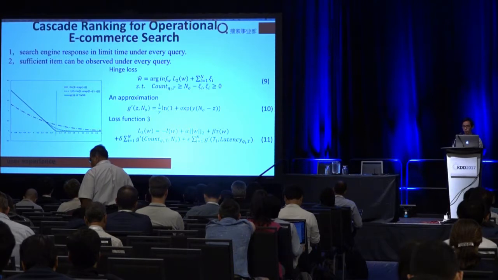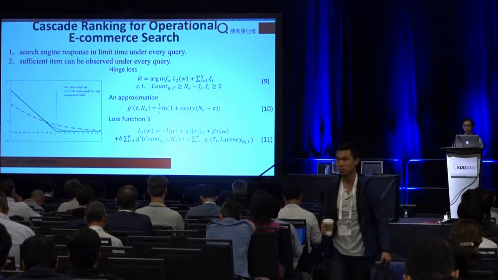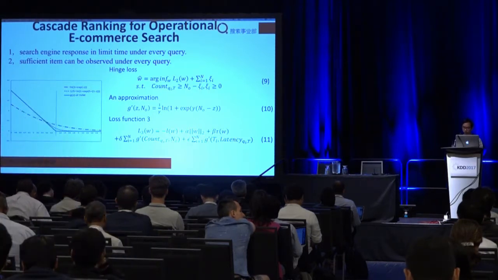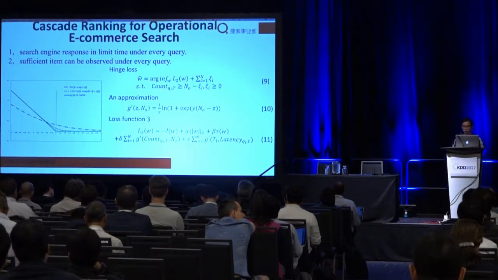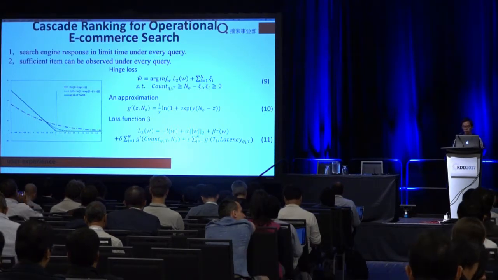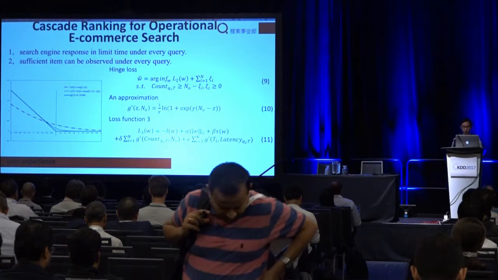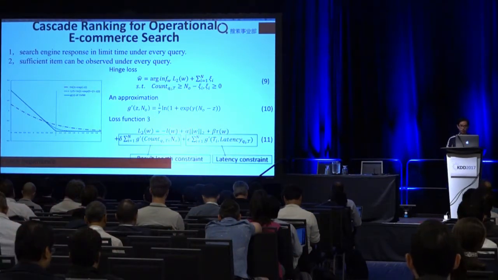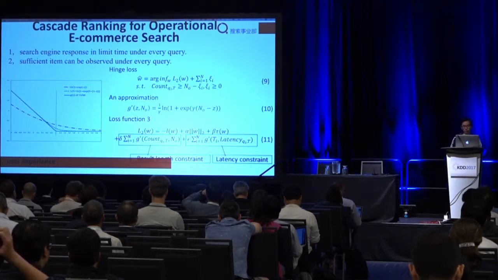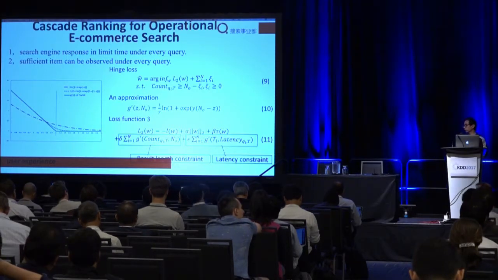We model these two limitations as constraints with a hinge loss as described in equation 9. But considering it's a non-differentiable function, we find an approximate differentiable function to replace it, and the optimization can be done easier with gradient methods. The approximate functions are listed in equation 10, and we can also find them in the left figure. So we can get a final loss function. There are 5 parts: the log likelihood, the norm, the beta term standing for the total CPU cost, and 2 constraints for the user experience.